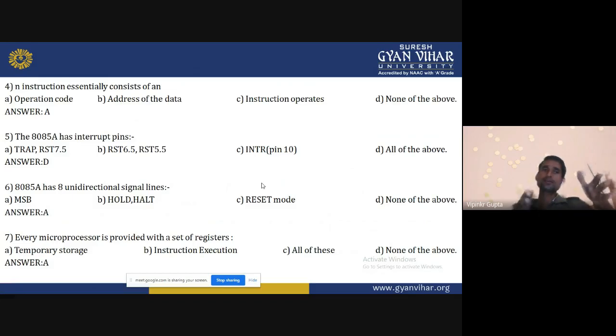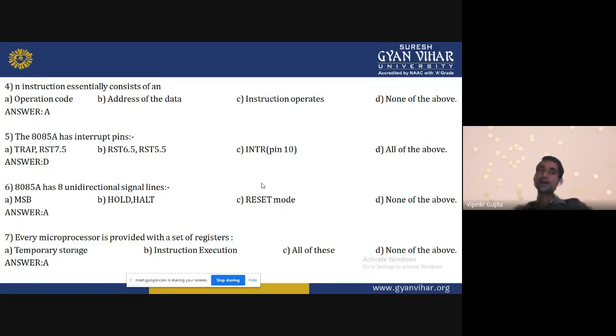Opcode decides what operation will be performed, and operand is where we want to process that data. Data is the operand. So the question says, instruction essentially consists of...